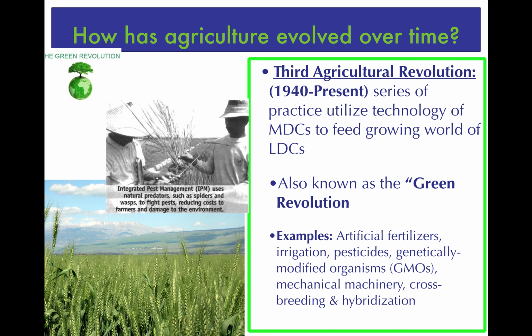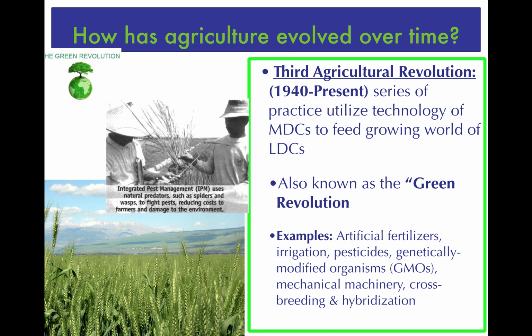Which brings us to the third agricultural revolution, which is considered to have started in the 1940s and 50s and really continues up through present day. The third agricultural revolution refers to the practices and the technology of MDCs being used and diffused to LDCs in order to help feed their growing populations. And this was also known as the Green Revolution.